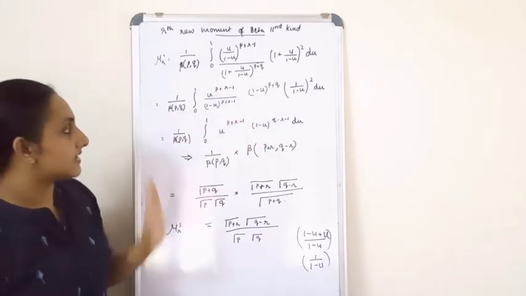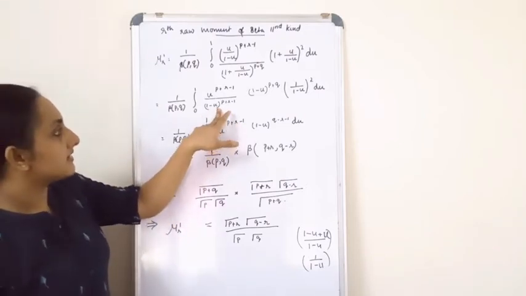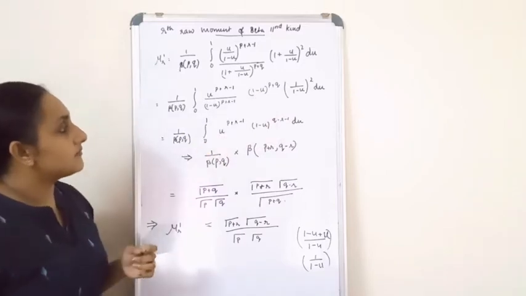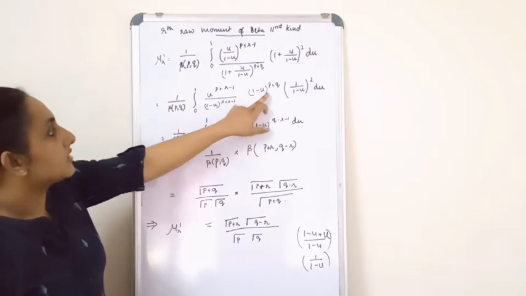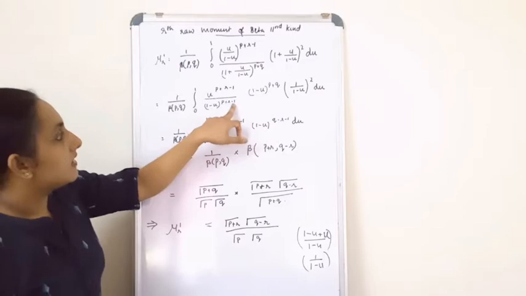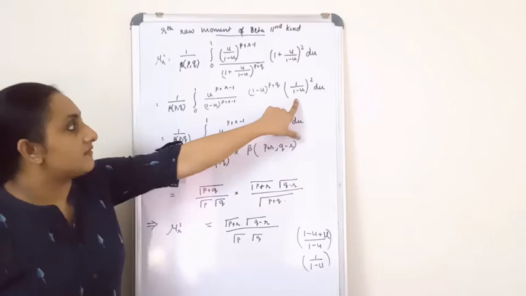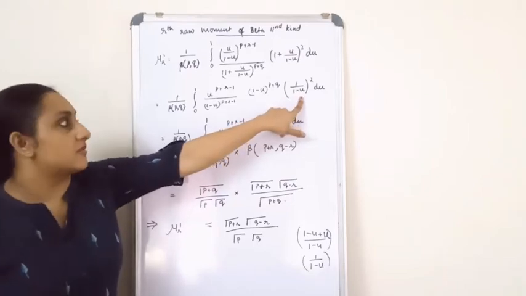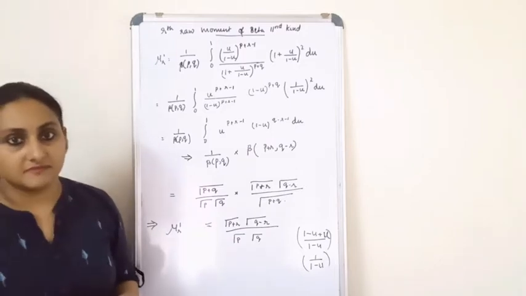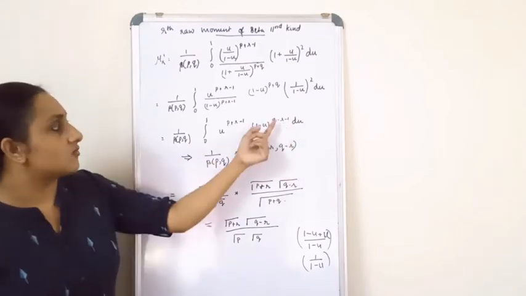The numerator is written as it is. The denominator over here, now this is clubbed with the numerator (1 minus u) raised to p plus q. So when you club, what will you get? Actually it is q minus r plus 1, but since you have 1 minus u over here in the denominator, the power of this, when it is taken to the numerator, is minus 2. Simple calculation, you will get the numerator as q minus r minus 1.